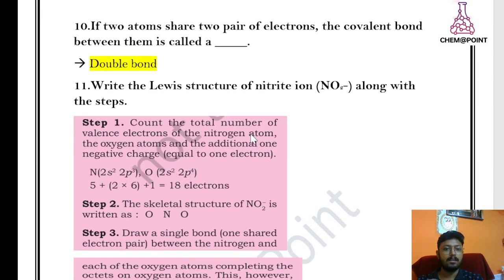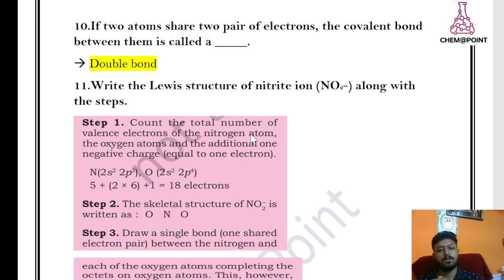Now question number 10. If two atoms share 2 pairs of electrons, the covalent bond between them is called a dash. It's called a double bond. Right. Now question number 11.